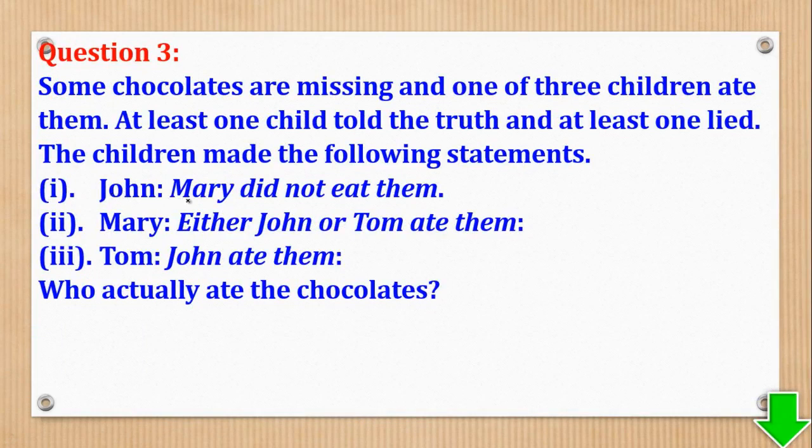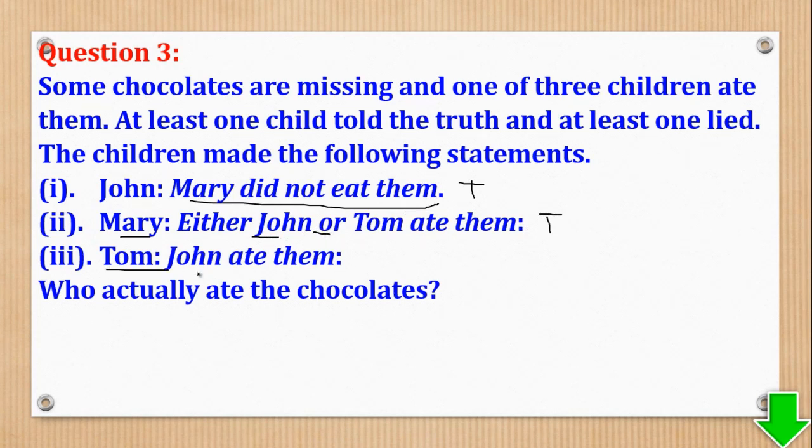So John's statement, Mary did not eat them, is true because it is John who ate the chocolates. Remember, we are assuming. Then Mary said, either John or Tom ate them. This one is also true because John ate, and they are saying the word "or."